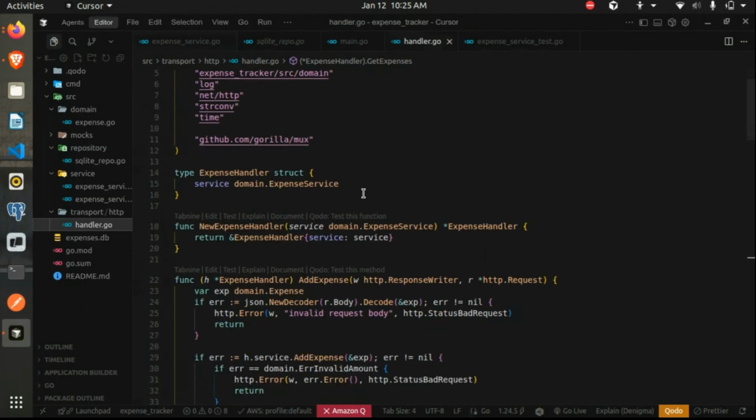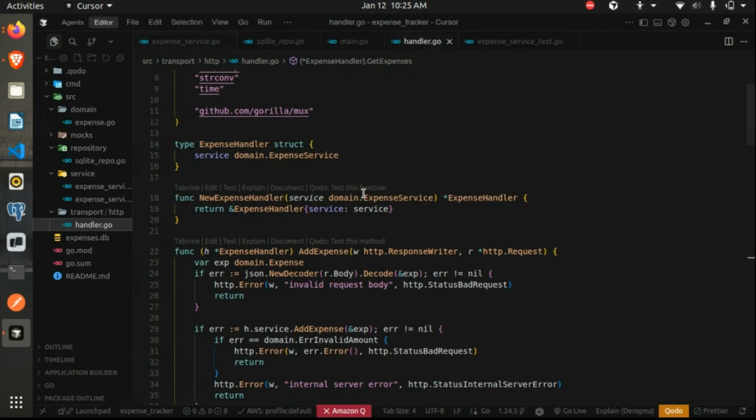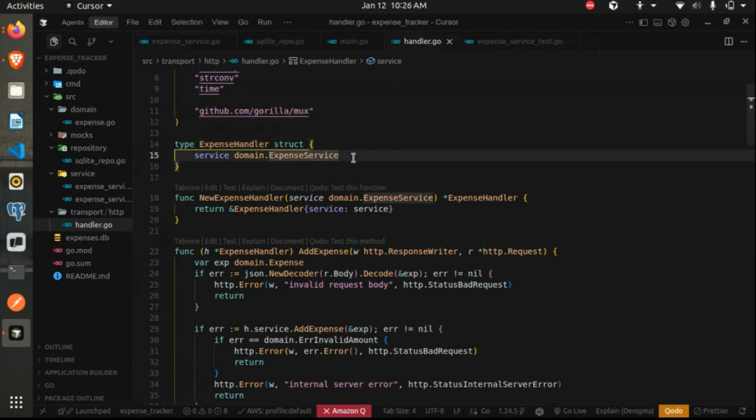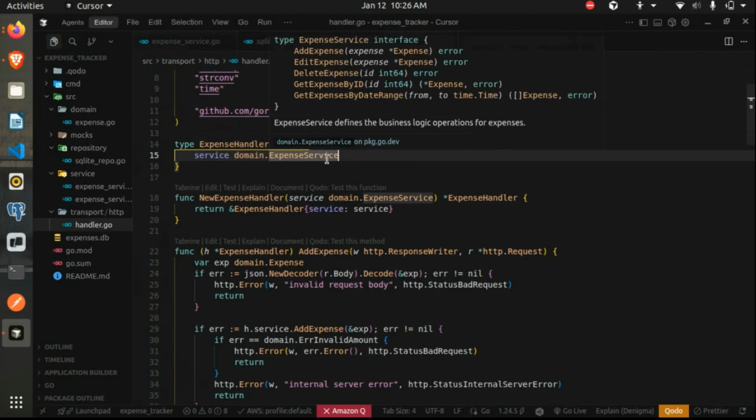Now this is the handler. The handler is the one which takes the incoming request and then calls our service layer or our business level logical functions. So we declare a struct or a type called expense handler. And then in a similar fashion, since we need to call the service layer function, we need an object of the service layer package to call those methods. So we create a field for the service layer, domain.expense service.